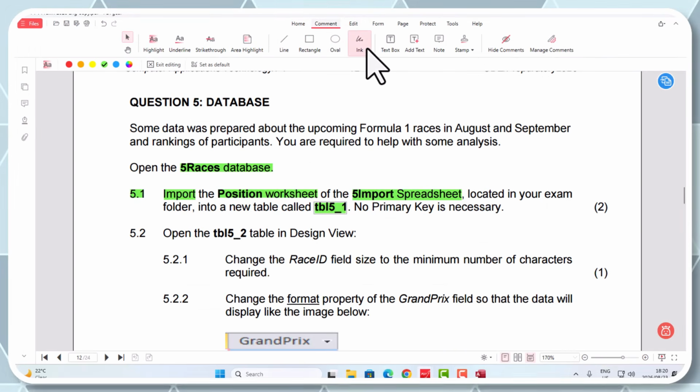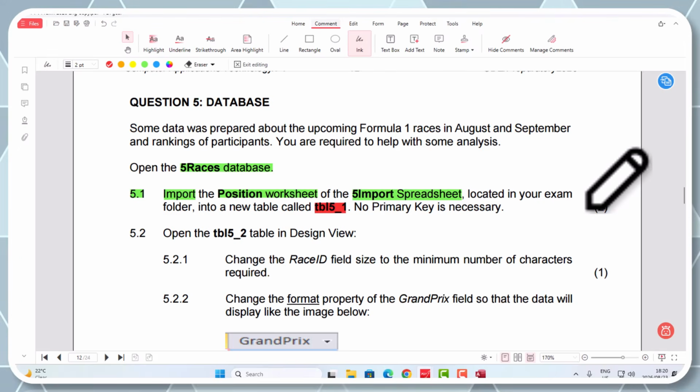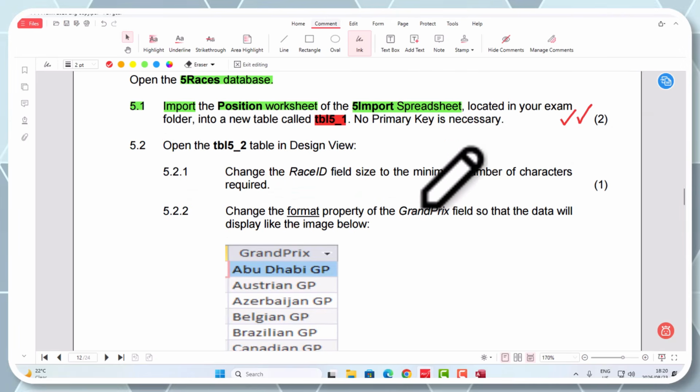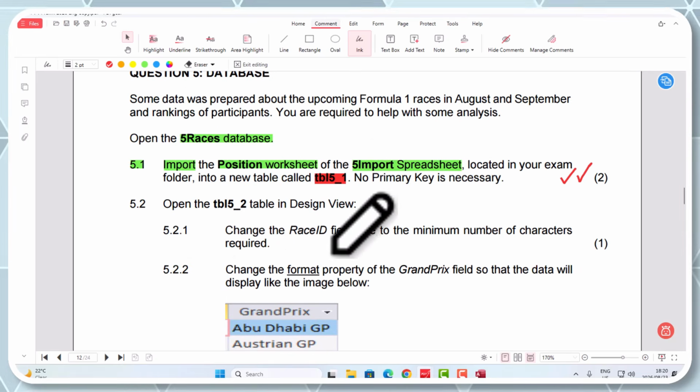Right, so let me get my ink pen again and let's give ourselves some marks here. Okay, great. So I was happy that I've got the 2 marks that are there. Sorry, guys, I'm on highlighter. Let's just go back to pen and I've got my 2 marks there. Are you guys happy with that? All right, good. Something different there.